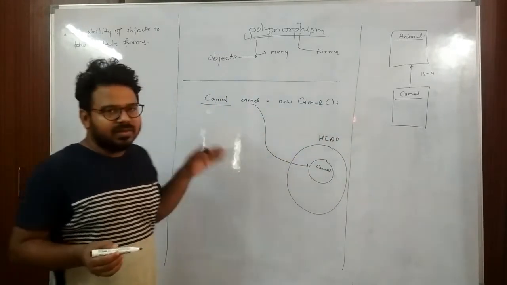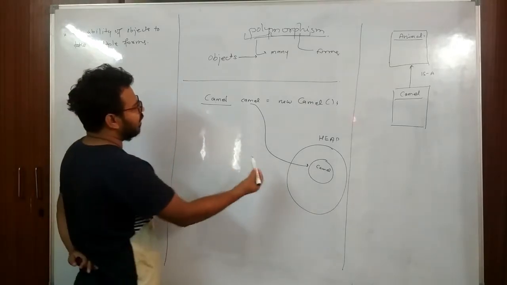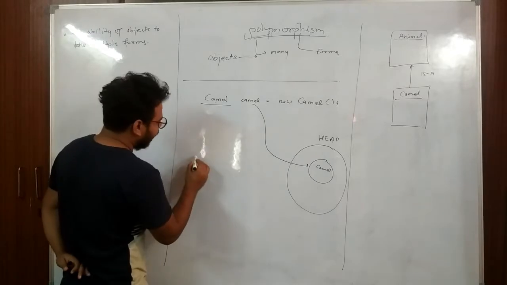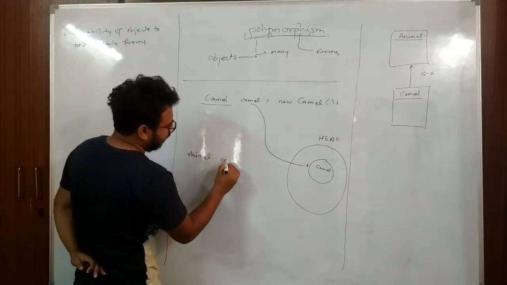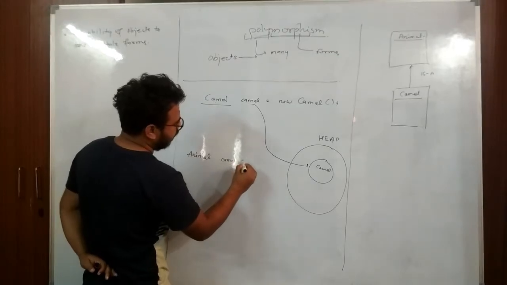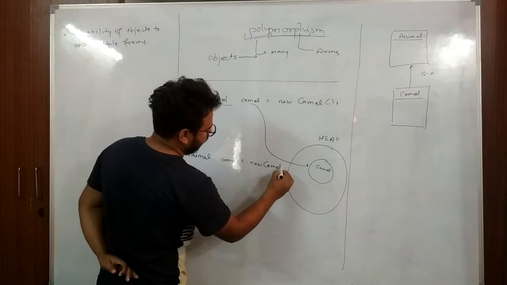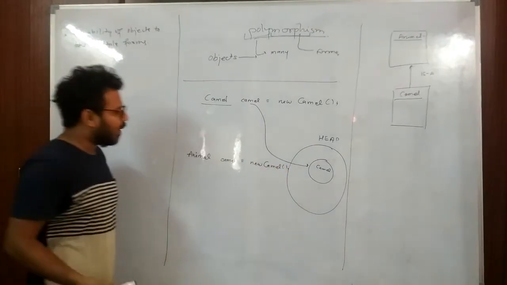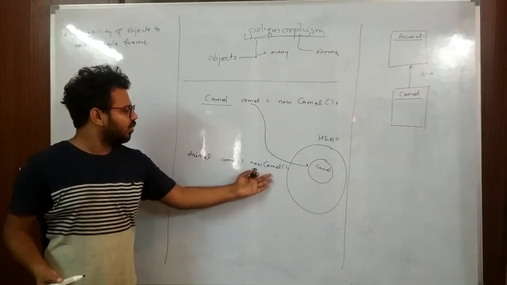Now let us understand a scenario: what happens when we write animal camel is equal to new camel?